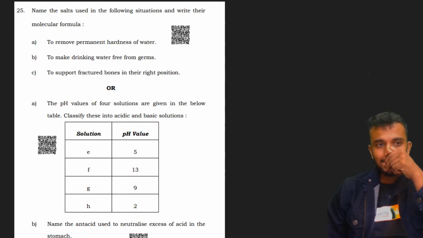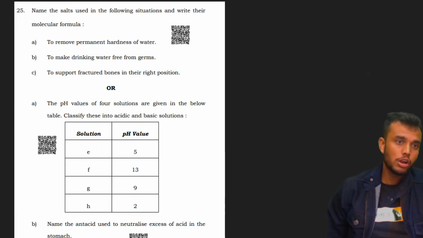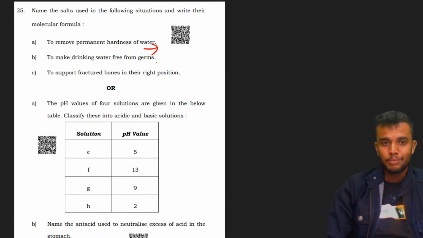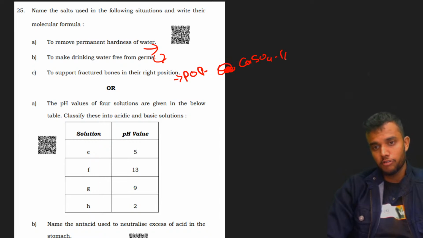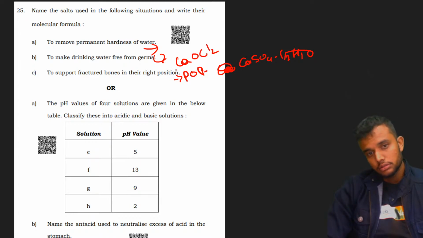Next question. Name the salt used in the following and write their molecular formula: to remove permanent hardness, bleaching powder, and POP. We already know it. Calcium sulfate, yes, CaSO4 into half molecule of H2O. In this case, drinking water, CaOCl2. This is homework for you guys.